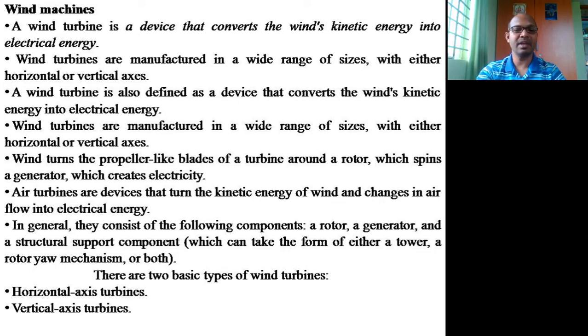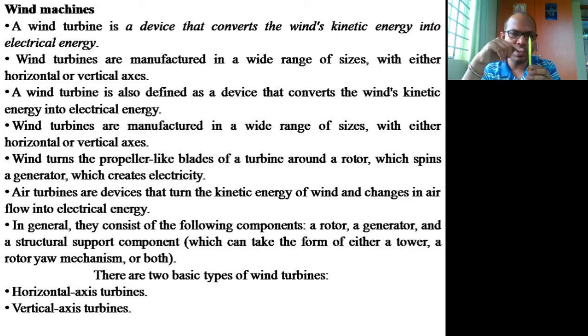What do you mean by cut-in and cutout speeds? I'll tell you. If this is a turbine with three blades, the wind at 8 kilometers per hour makes the blades start rotating.